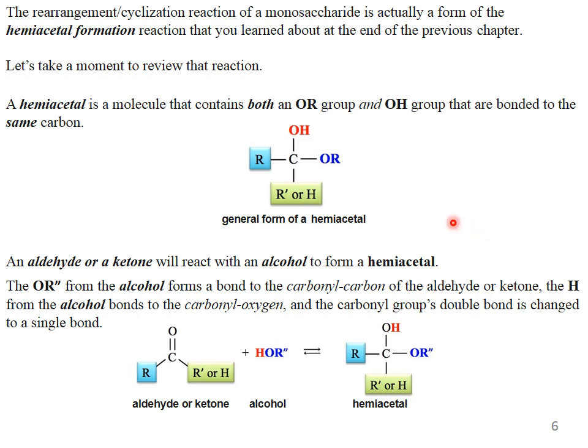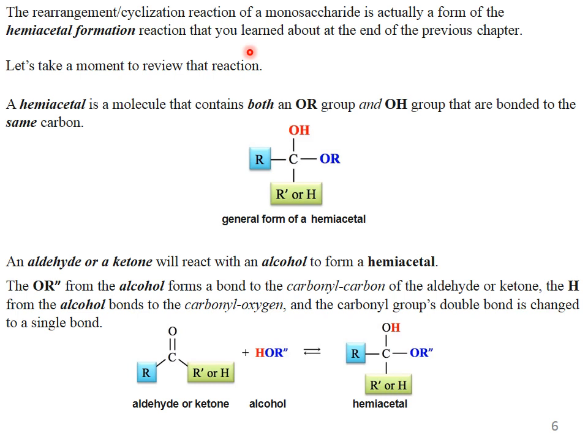The rearrangement cyclization reaction of a monosaccharide is actually a form of hemiacetal formation reaction that you learned about previously, the hemiacetal and hemiketal formation. This is the basic chemistry. A hemiacetal is a molecule that contains both an OR group and an OH group bonded to the same carbon atom. This is the general form of a hemiacetal.